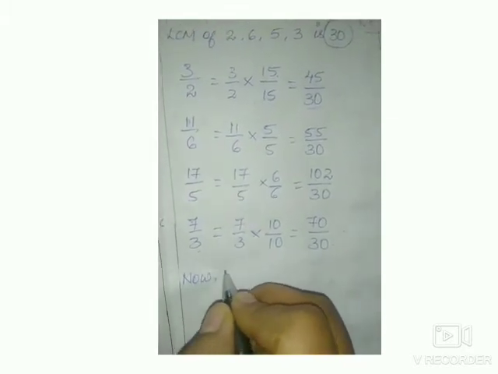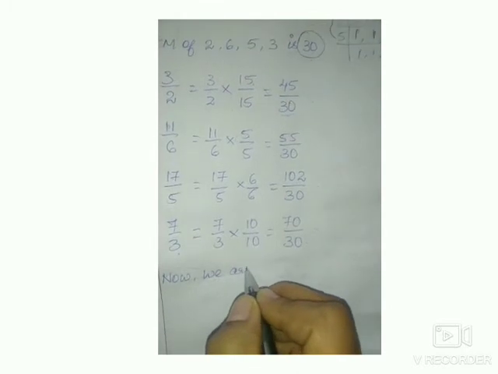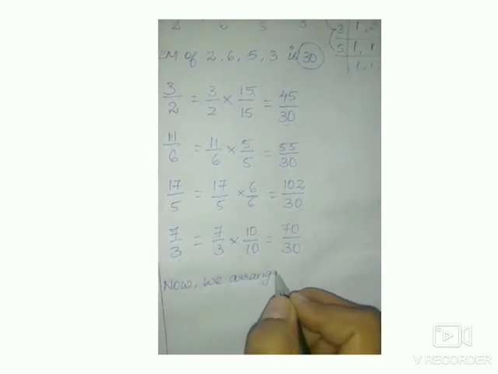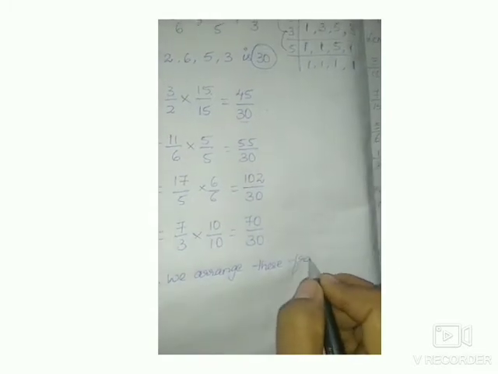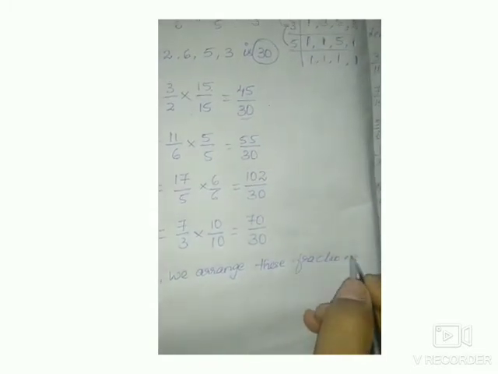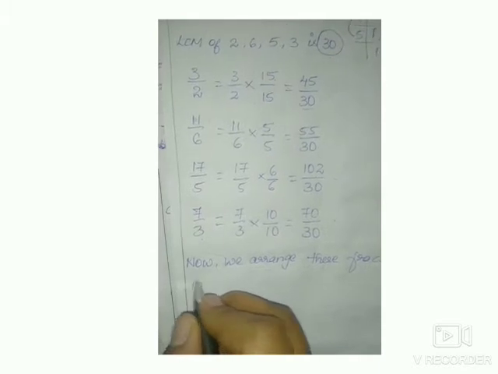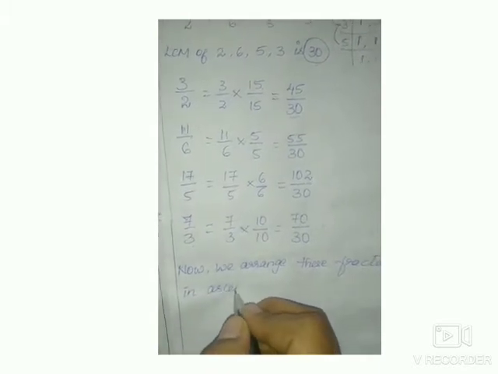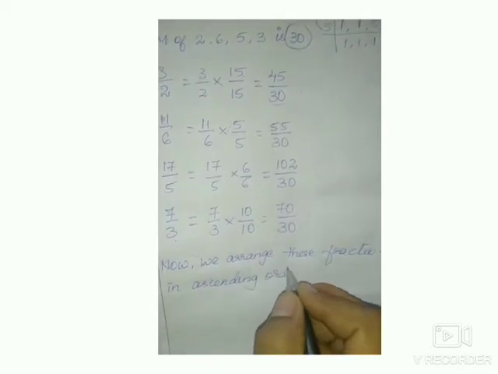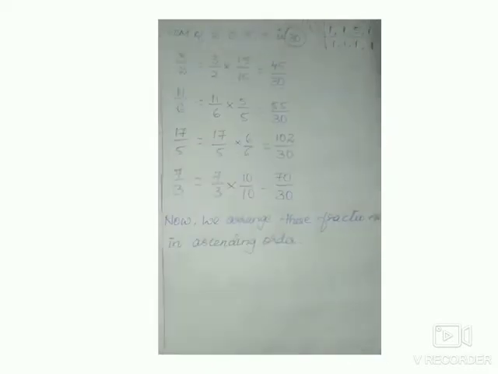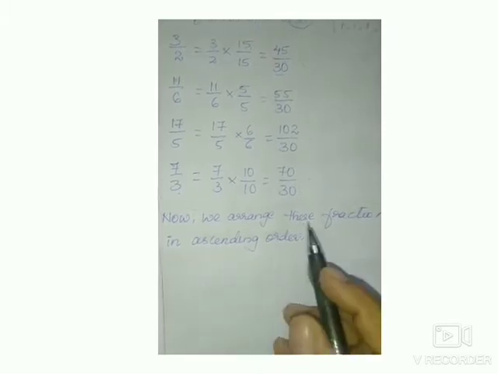Now we arrange these fractions in ascending order. Ascending order means smaller number to bigger number.